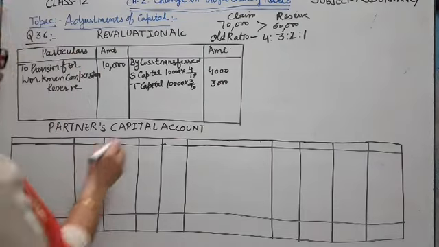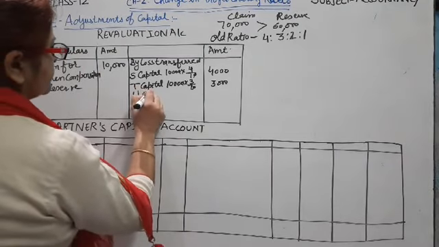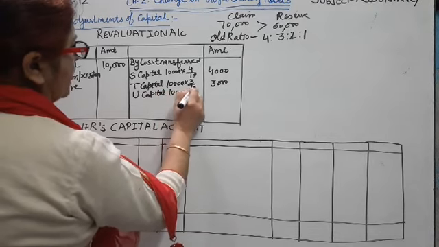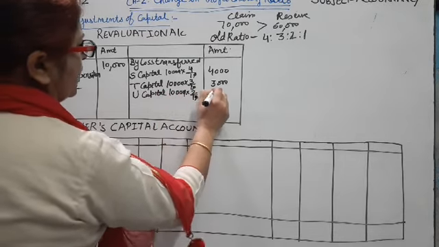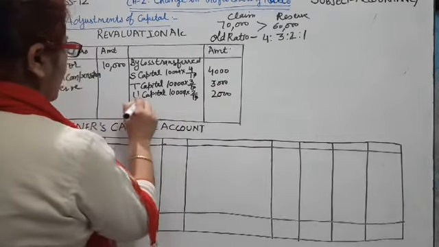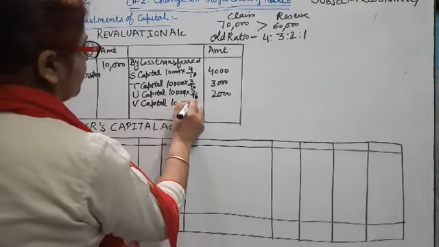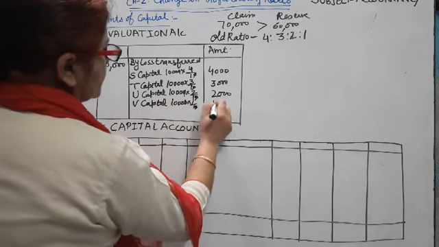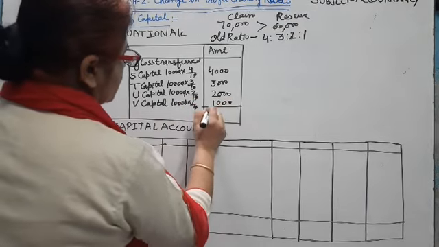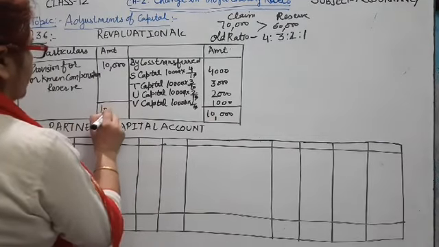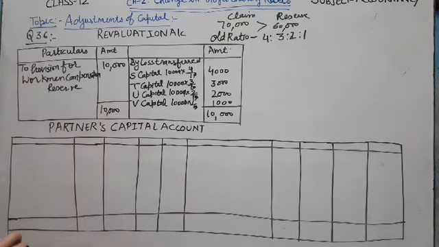U capital is equal to 10,000 multiplied by 2 by 10, 2,000. And V capital account: 10,000 multiplied by 1 by 10 is equal to 1,000. So this 10,000 loss is transferred to the partners capital account in their old ratio.